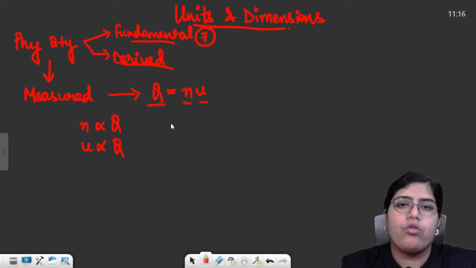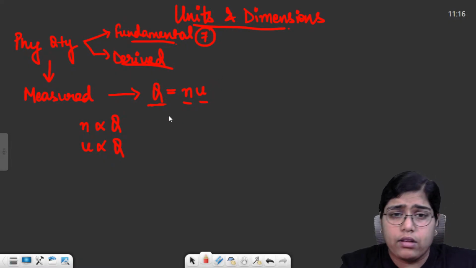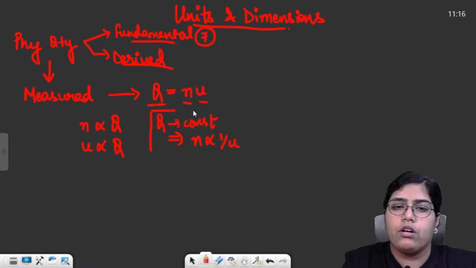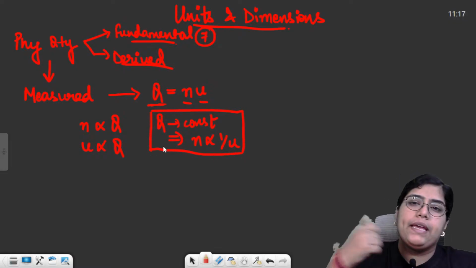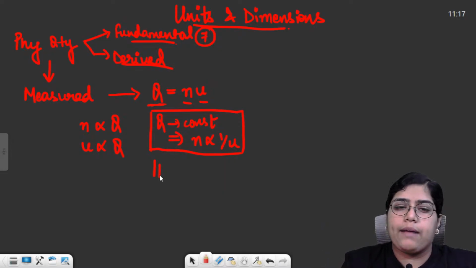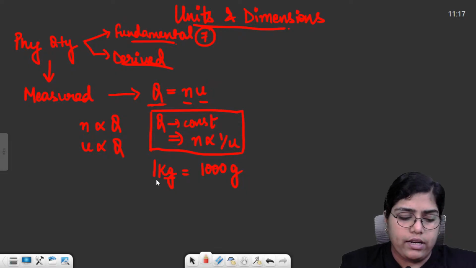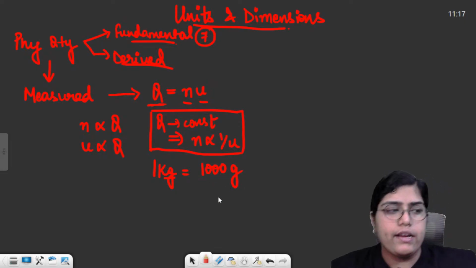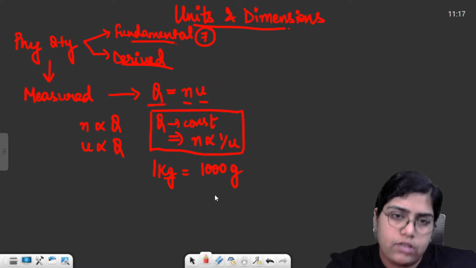And if the measurement of a quantity is fixed, if Q is constant, in this particular case your numerical value is inversely proportional to your unit. That means a bigger unit will have a smaller numerical value and a smaller unit will have a bigger numerical value. One example for this could be 1 kg is equal to 1000 gram. Kg is a bigger unit, it has got a smaller numerical value, that is only 1. Gram is a smaller unit, so it has got a bigger numerical value, 1000, right? So these were the two important things which we studied on the part of units.